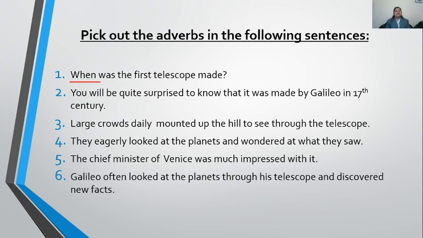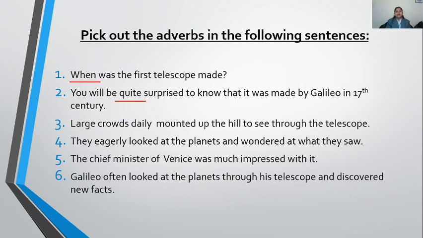The second is: you will be quite surprised to know that it was made by Galileo in the 17th century. Find out the adverb. What is the adverb in this? Quite. That is describing an adjective here, surprised.